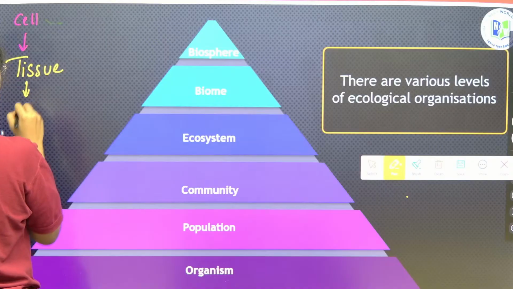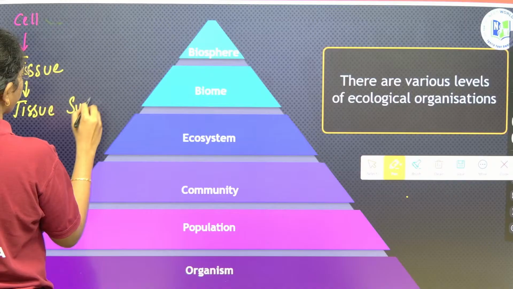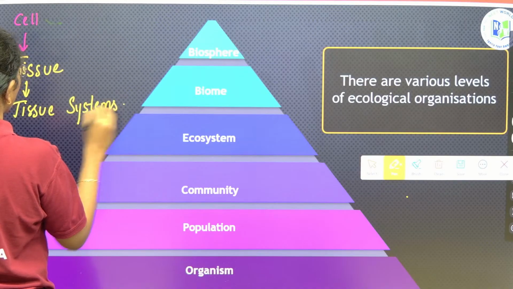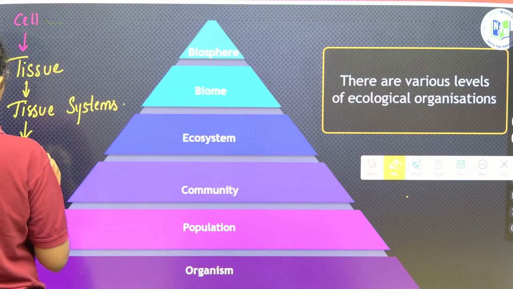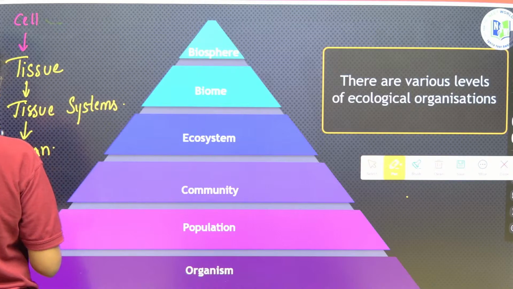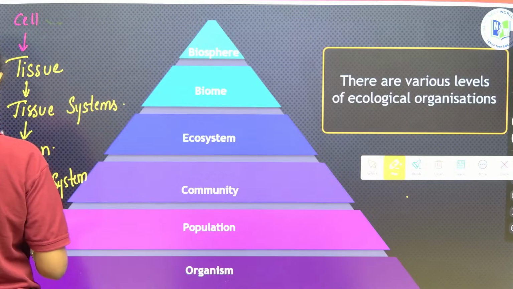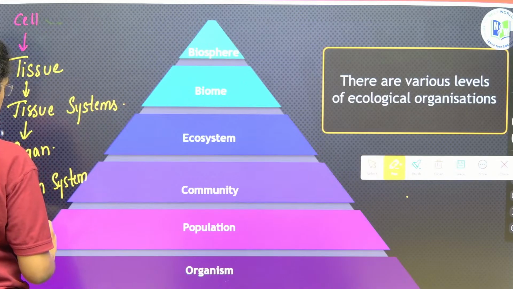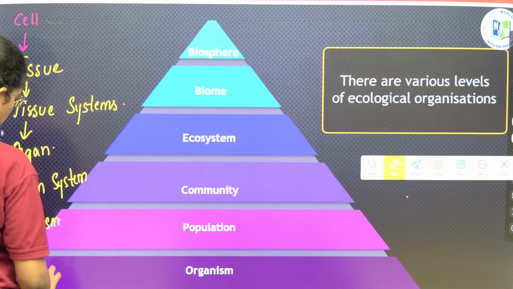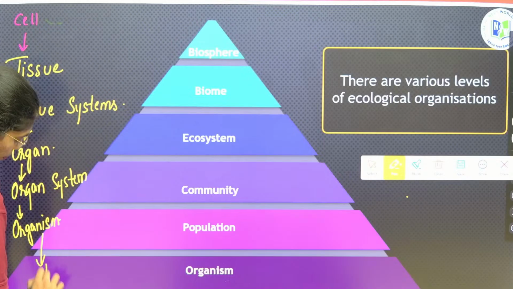A group of tissues forms tissue systems. A group of tissue systems will form an organ. Organs group up to form an organ system, and then an organism, and then a group of organisms living together at a place is a population.